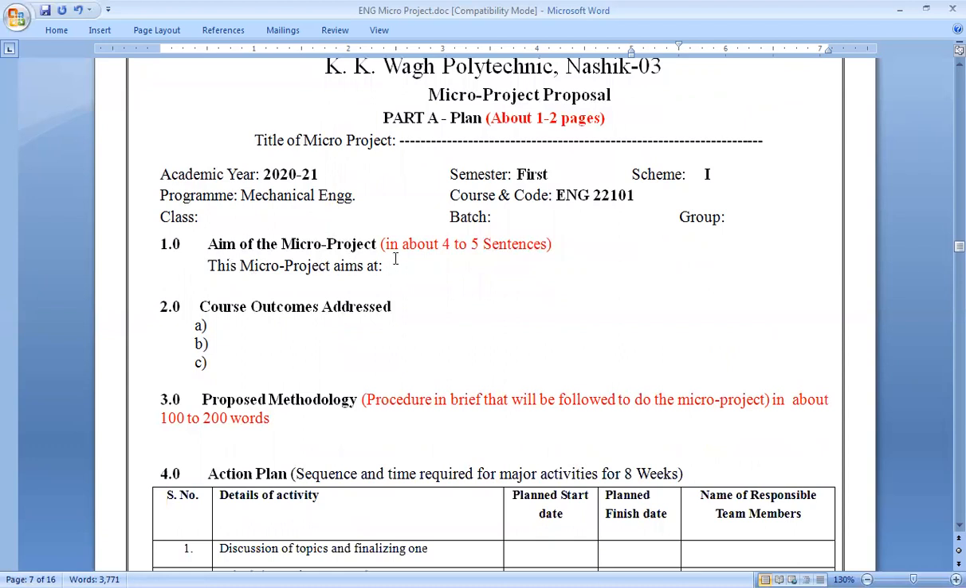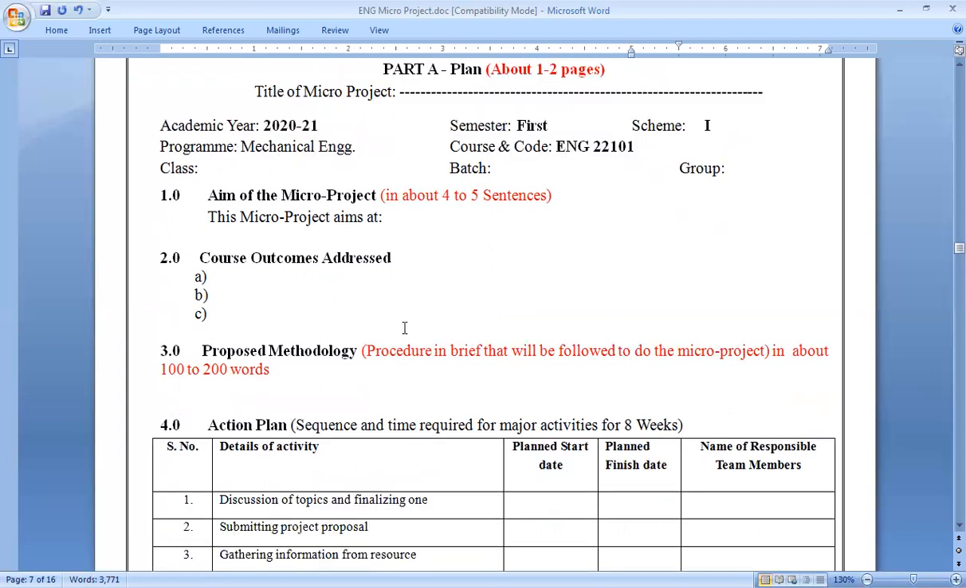It is expected that you write the aim of the micro project in about 4 to 5 sentences. What does it aim at? So you have to write it here: 1, 2, 3, 4. So 4 sentences you have to write down. I'm going to show you a sample report also for that.